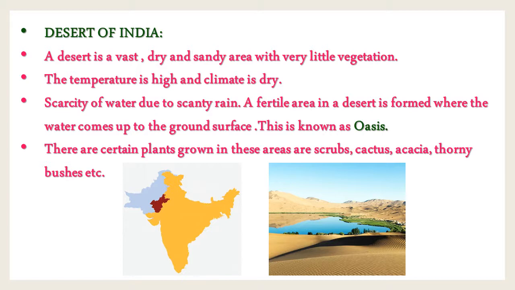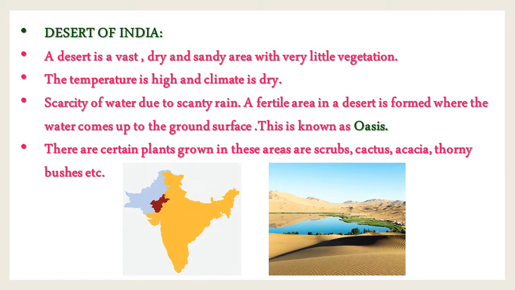One can notice that a large part of Rajasthan is a desert, right? This desert is named the Thar Desert. A part of this desert also extends into Punjab, Haryana and Gujarat states. Look at the map once you refer to the textbook.